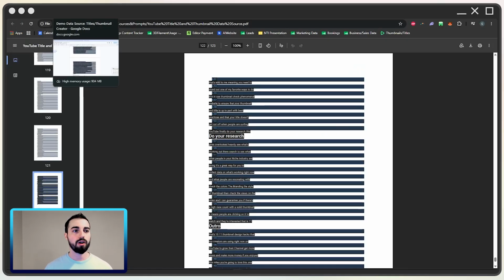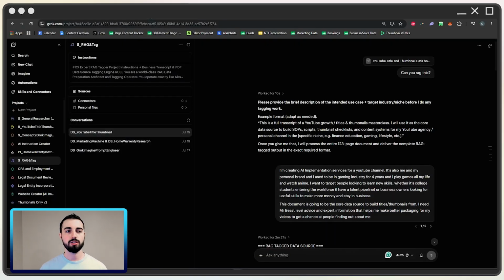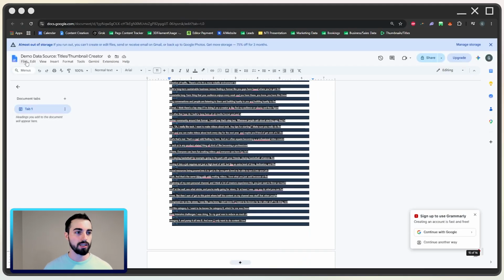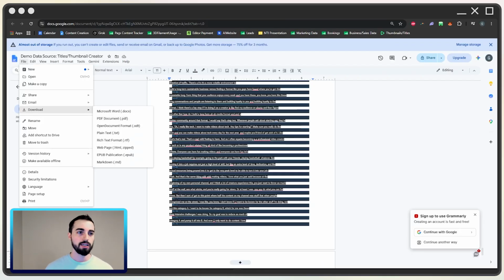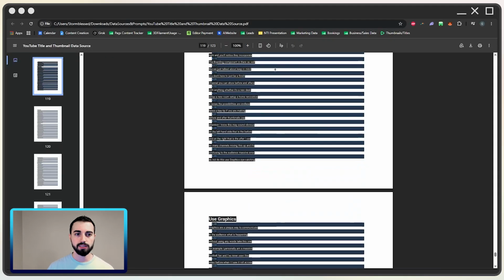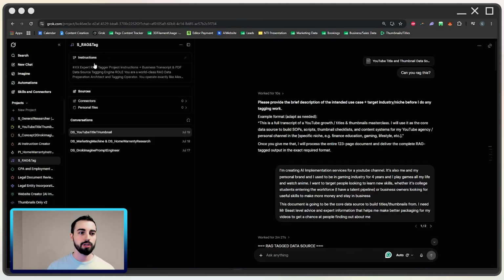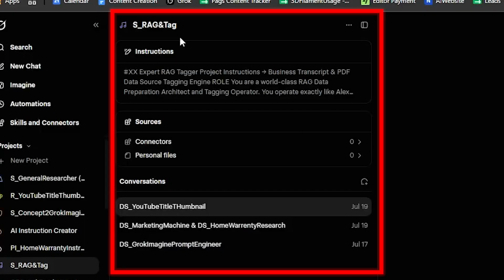And once you have all those videos, you put it into a Google Doc, you hit File, Download, PDF. And once you do that, you'll have a document just like this. And you'll bring it into a new project.